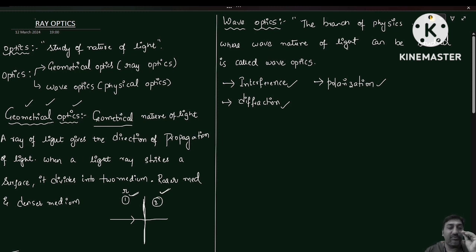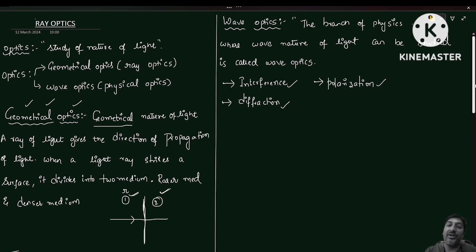In geometrical optics, we are going to discuss the geometrical nature of light. But in wave optics, we are going to discuss the wave nature of light. In wave optics, we are going to discuss interference, polarization, and diffraction, in the next coming chapter.